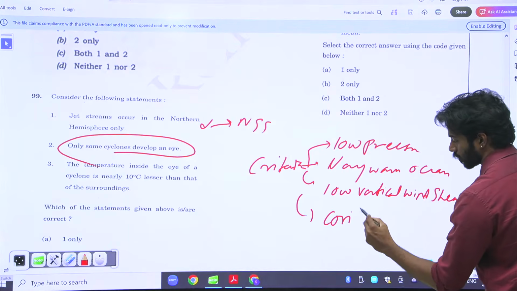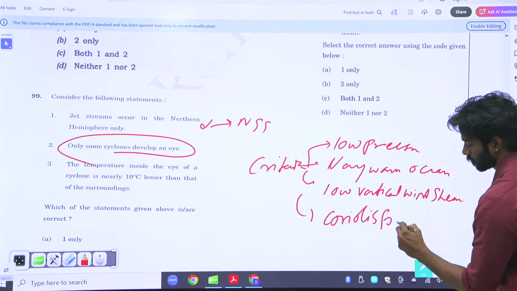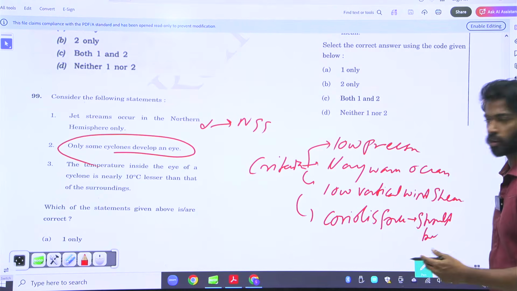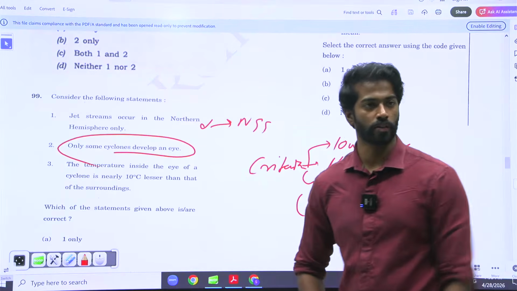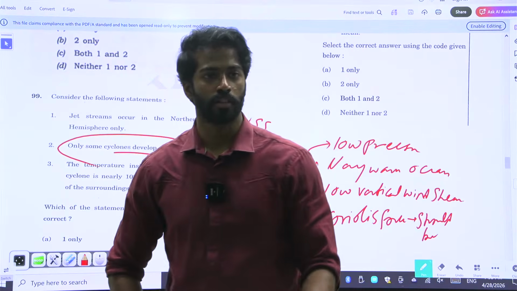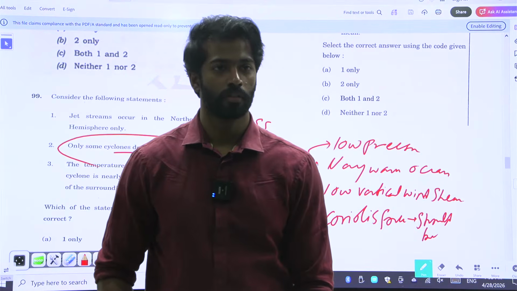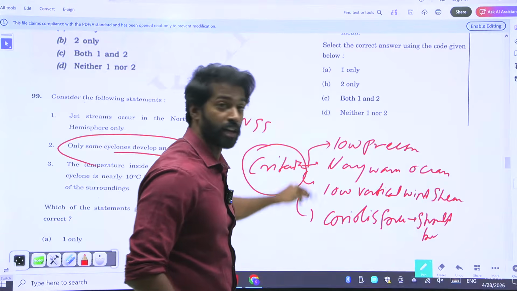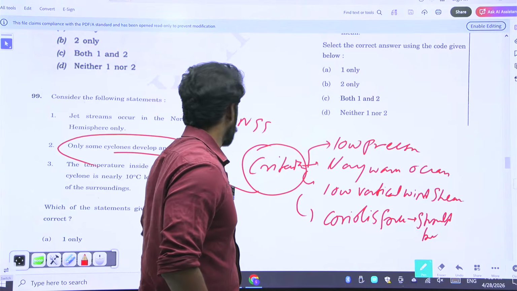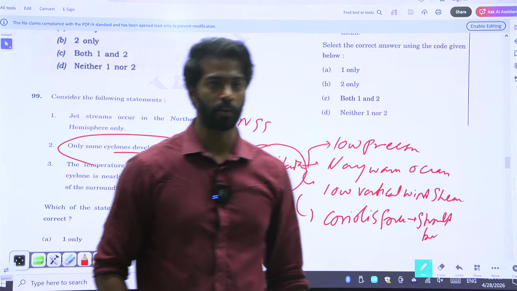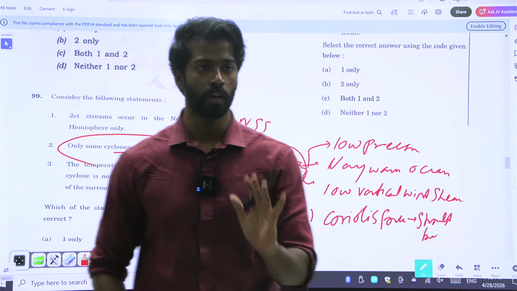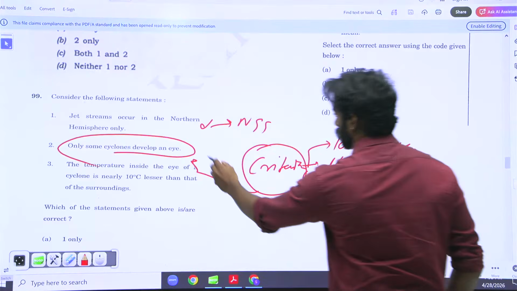Coriolis force should be strong. It should be there. That is why cyclones are not formed at the equator. Why? There's no Coriolis force at all. Okay, so these are the criteria. Only when all of these criteria are met, then the eye is formed. Otherwise, the eye is not forming. The cyclone will be there, but it will dissipate as soon as possible. Okay, so yeah, the second statement is right.